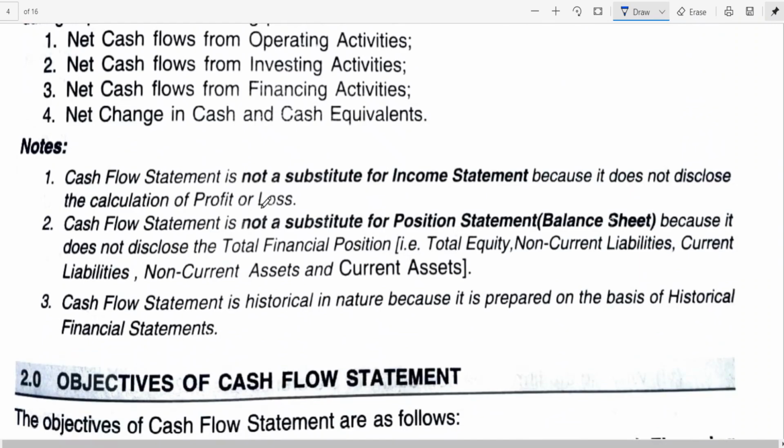Therefore, the notes, if you look at it: cash flow statement is not a substitute for income statement because it does not disclose the calculation of profit or loss. So cash flow statement is an addition to income statement, but not a substitute for it. Cash flow statement is not a substitute for position statement because it does not disclose total financial position, that is total equity, non-current liabilities, non-current assets and current assets. Cash flow statement is generally historical in nature because after you spend, you record. Without spending, you can't record. So it is prepared on the basis of historical financial statements.